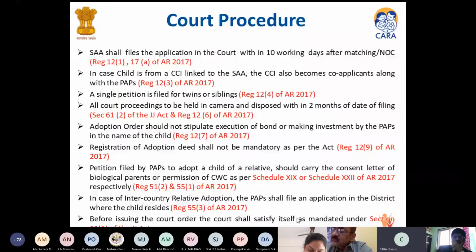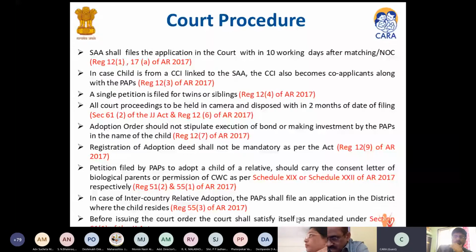There will be a single petition for twins or siblings. Like there was a single LFA for twins or siblings, similarly there is a single petition and a single order for twins and siblings. All court proceedings are to be held in camera and stipulated to be disposed of within 2 months of the date of filing. The adoption order should not stipulate execution of any kind of bond or making investment by the PAPs in the name of the child. Registration of an adoption deed shall not be mandatory as per this Act.